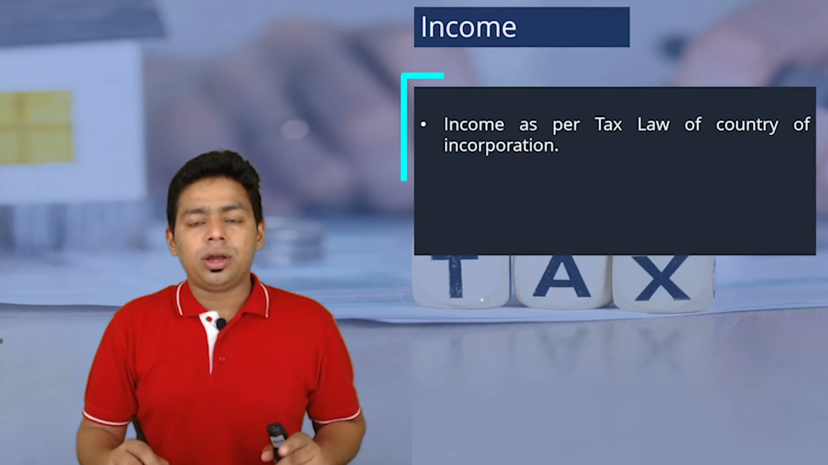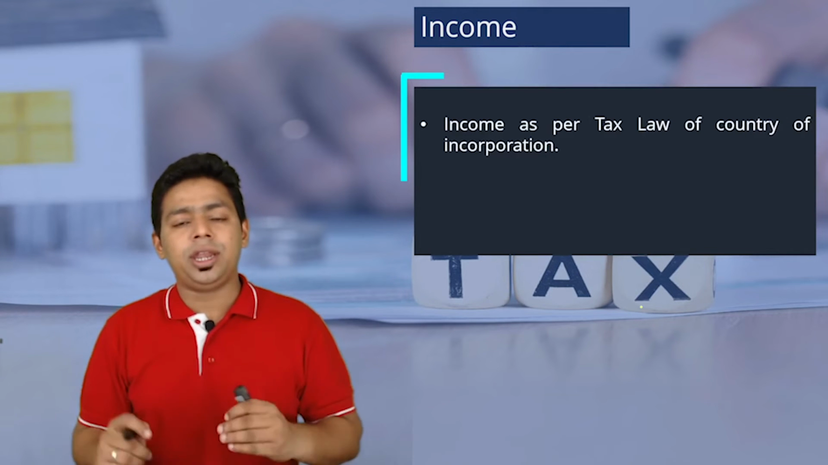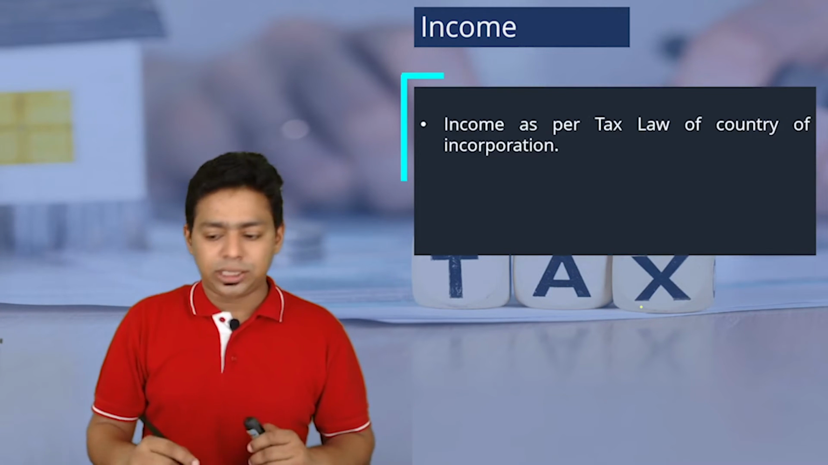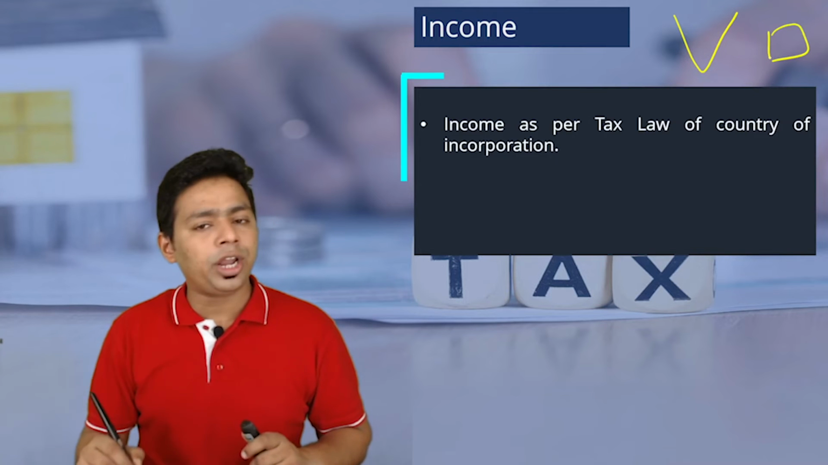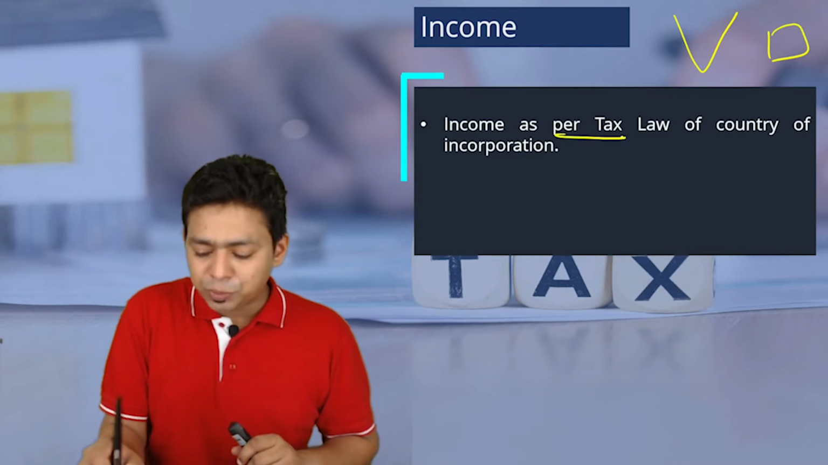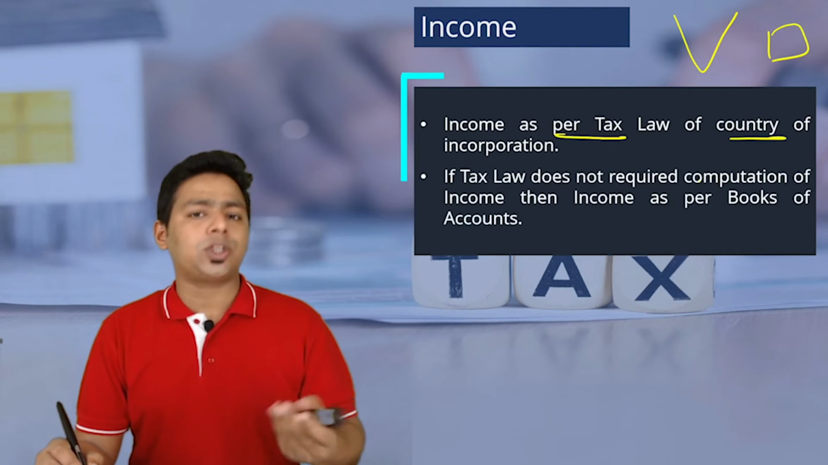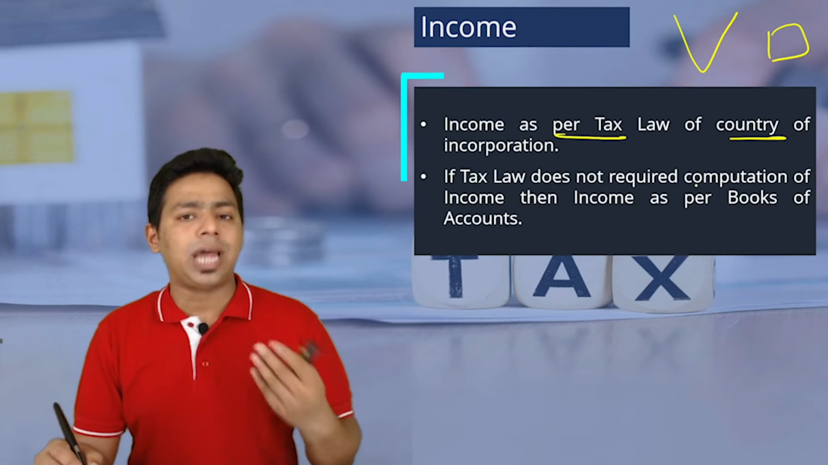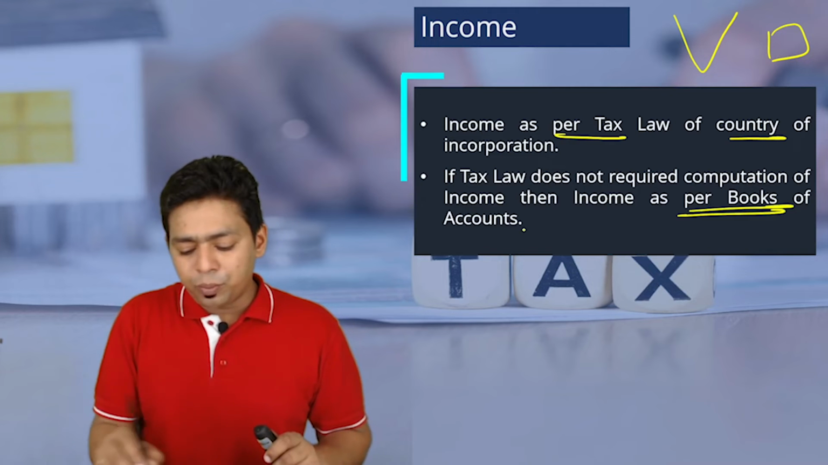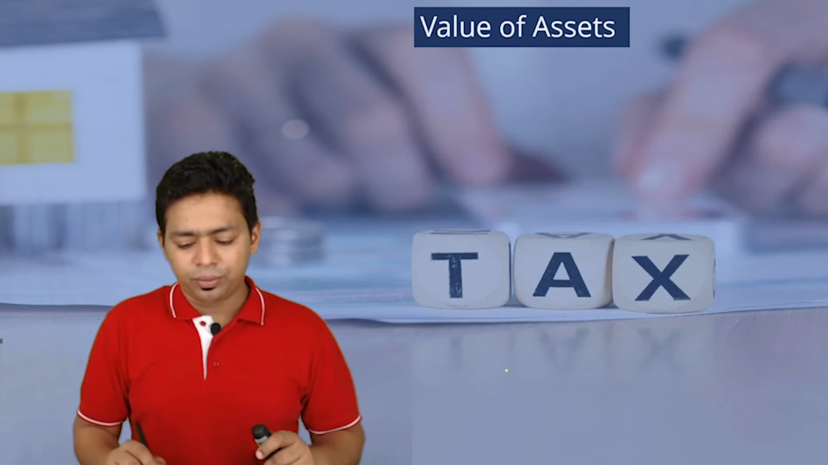Sir, income means what? How do we compute income? Because in India, income is as per the Indian Income Tax Act. But this company is located in a foreign country. Then income as per the tax law of the country in which it is incorporated. And if there is no tax law, there are certain jurisdictions where we don't have tax laws, then as per books of accounts of that particular country.